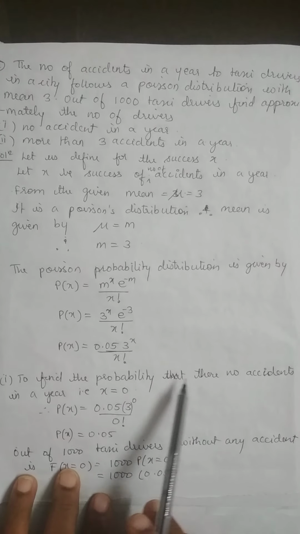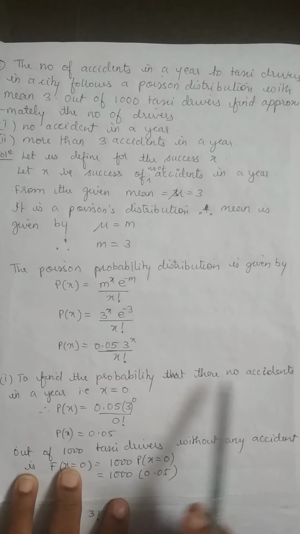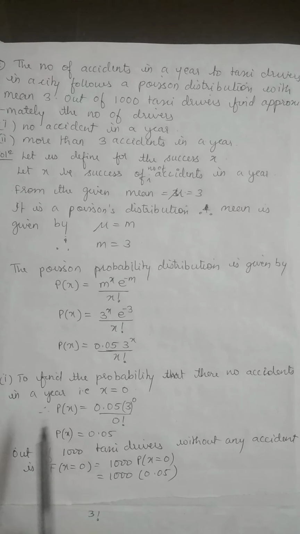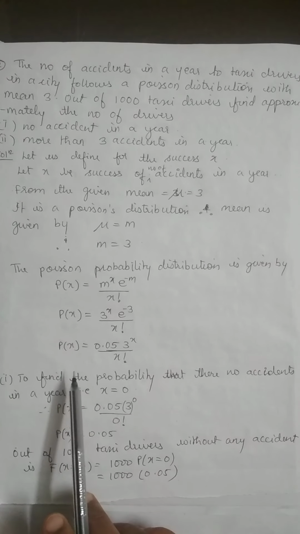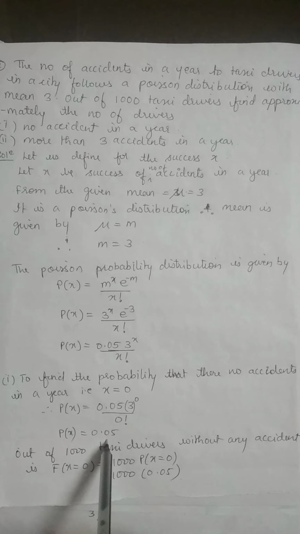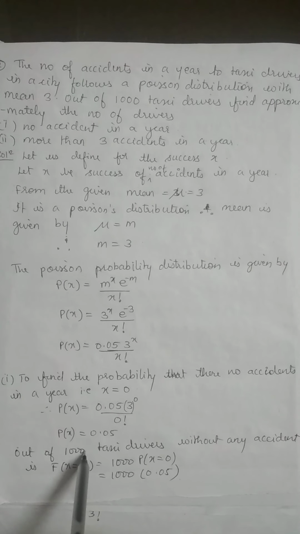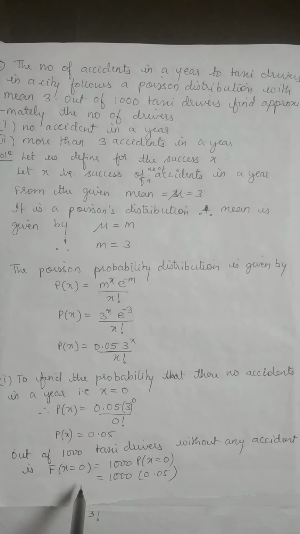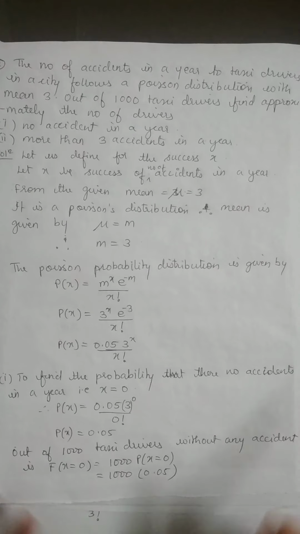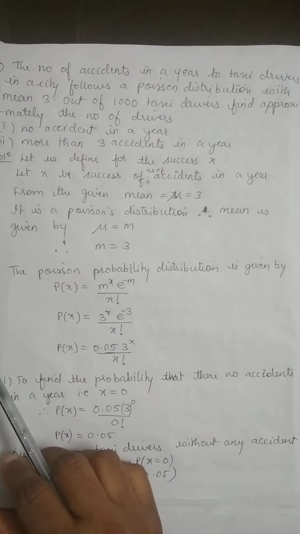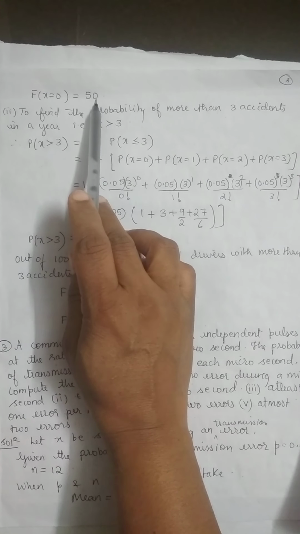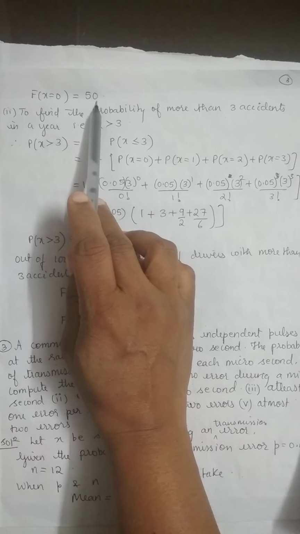Now, to find the probability that there are no accidents in a year, that is, no driver having any accident in a year. Our success, I said, is the number of accidents. So no accidents means x equals 0. Substitute over here. So out of 1,000 taxi drivers, how many are going to have no accidents in a year? Multiply this answer with 1,000. When you multiply this answer with 1,000, I will get 50, that is 50 drivers are not having any accident in a year.